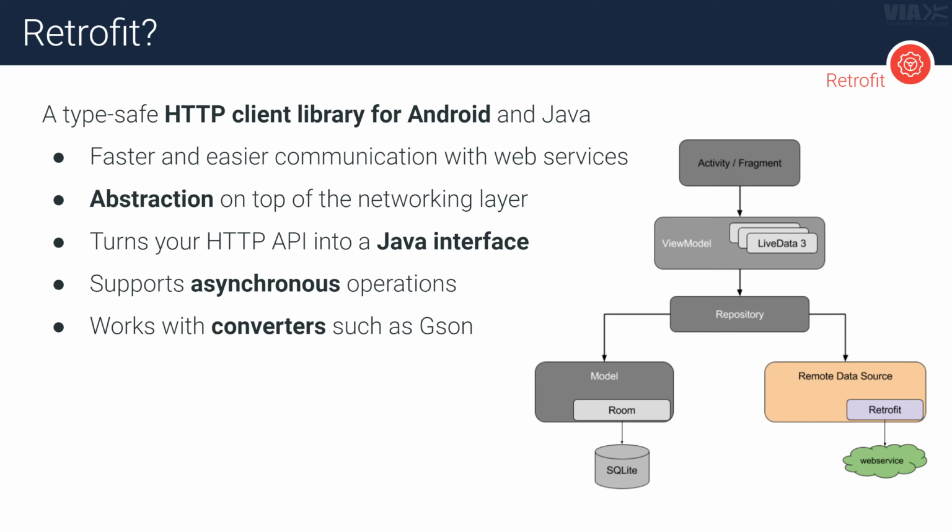And it supports asynchronous operations. So that means last class we tried to do a lot with the asynchronous task, and we had to set these things up manually to do background work. We don't have to here. Everything is taken care of. We're basically just getting the data back in a callback on the main thread. So that's very easy and convenient. And it also works right out of the box with converters such as JSON.